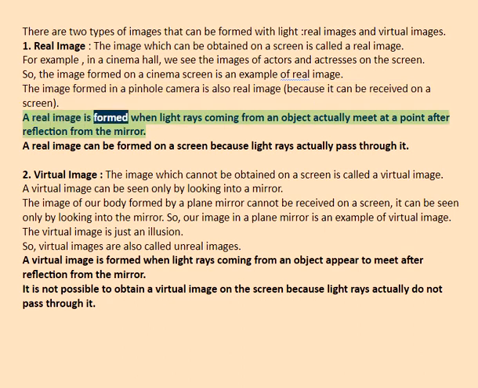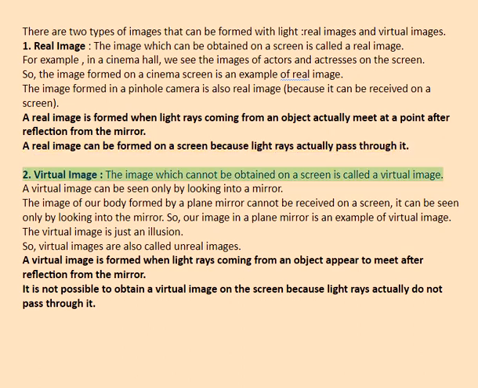A real image is formed when light rays coming from an object actually meet at a point after reflection from the mirror. A real image can be formed on a screen because light rays actually pass through it. 2.